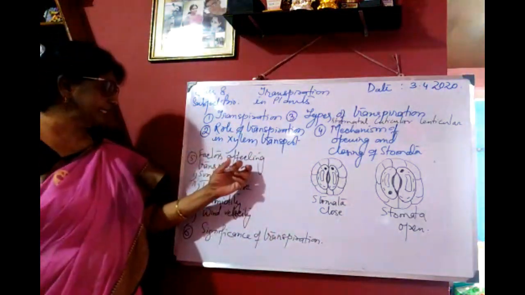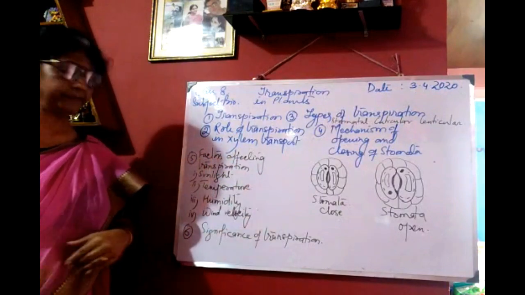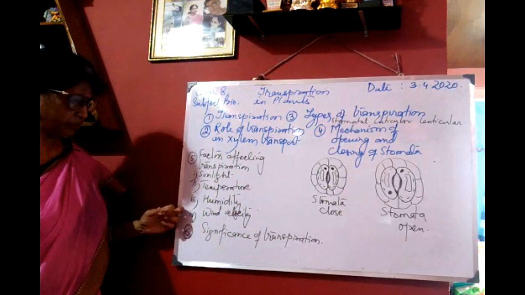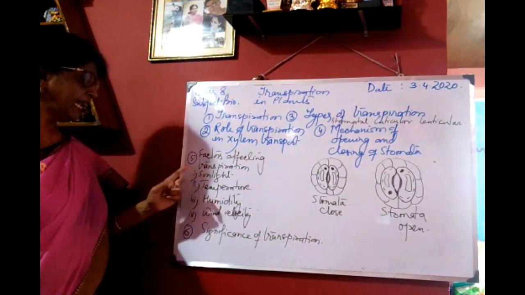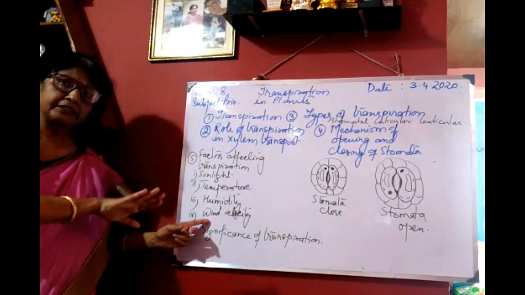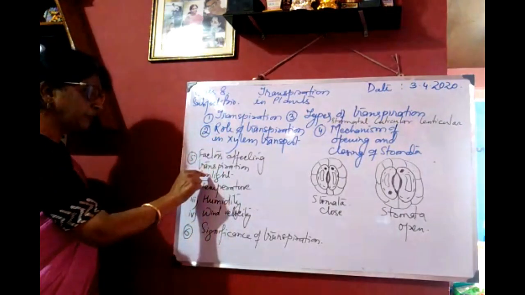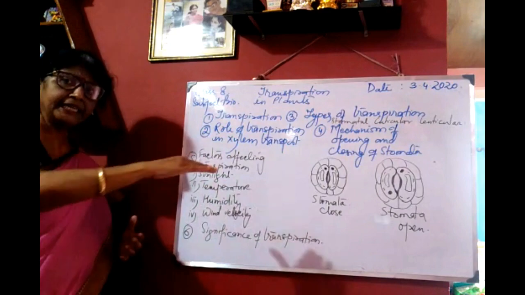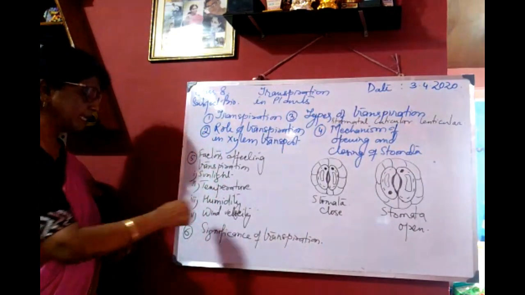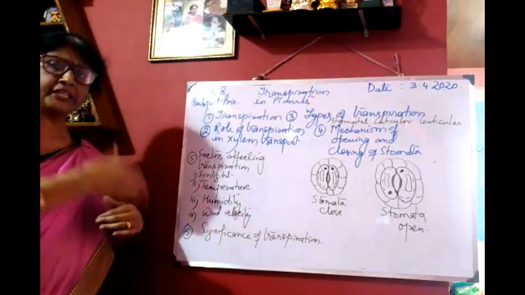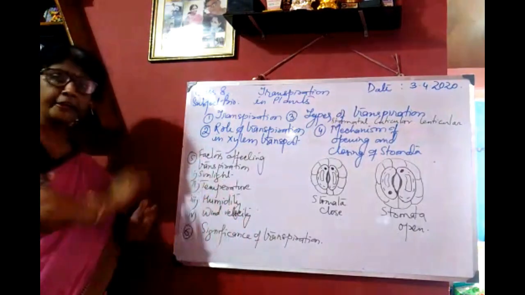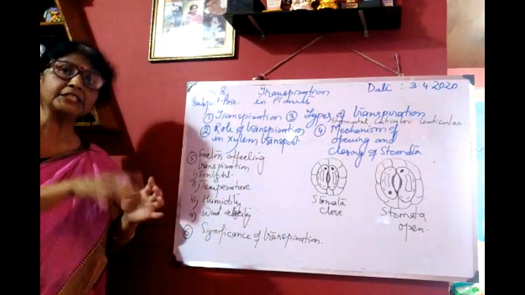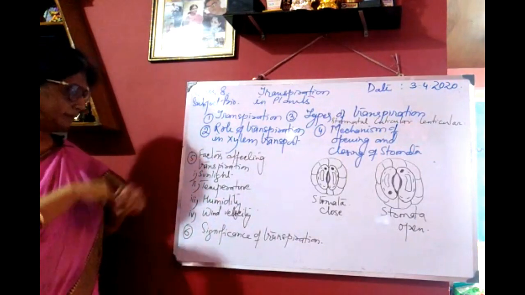Then what are the factors which affect transpiration? Sunlight, temperature, humidity, wind velocity. Sunlight, temperature and wind velocity are directly proportional. As sunlight increases, transpiration increases. As temperature increases, transpiration increases. As wind velocity increases, transpiration increases. But humidity is inversely proportional. The more the humidity, the less the transpiration.